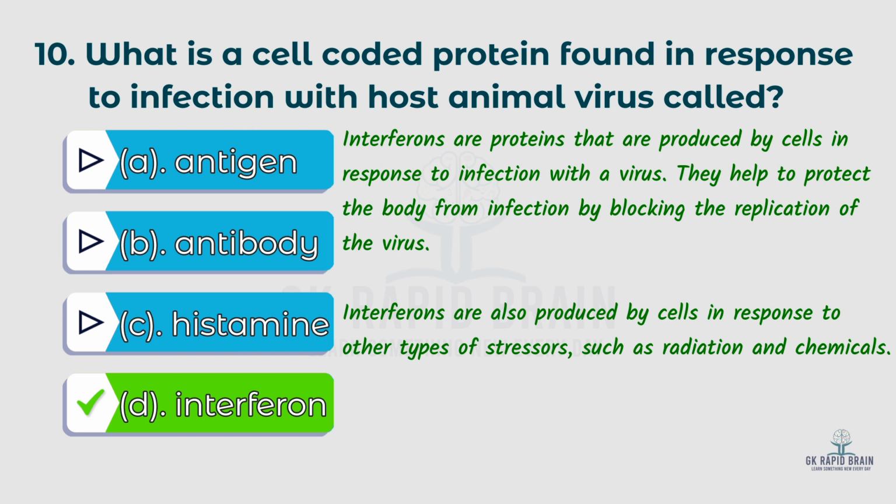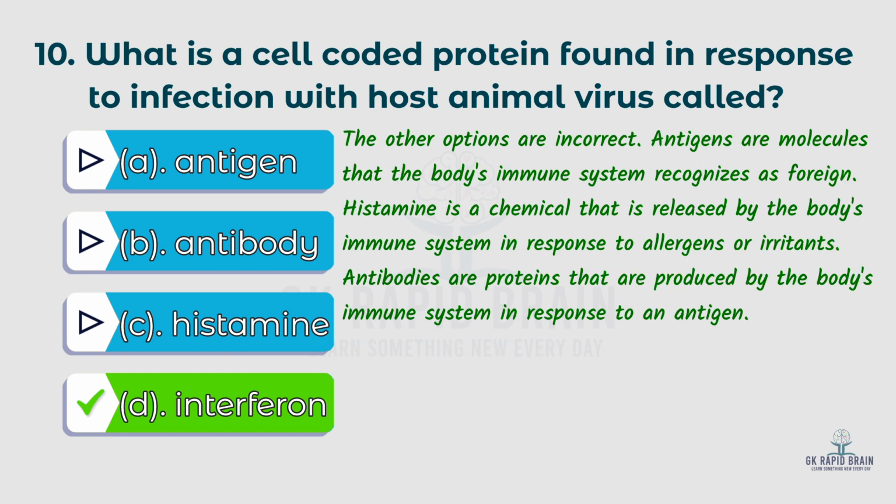Interferons are also produced by cells in response to other types of stressors such as radiation and chemicals. The other options are incorrect. Antigens are molecules that the body's immune system recognizes as foreign. Histamine is a chemical that is released by the body's immune system in response to allergens or irritants. Antibodies are proteins that are produced by the body's immune system in response to an antigen.